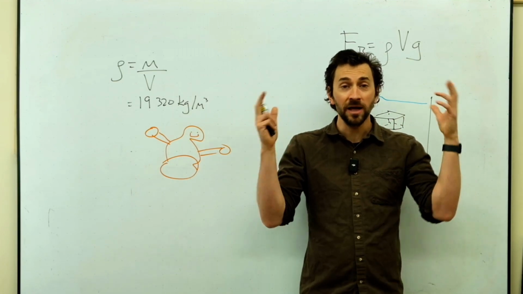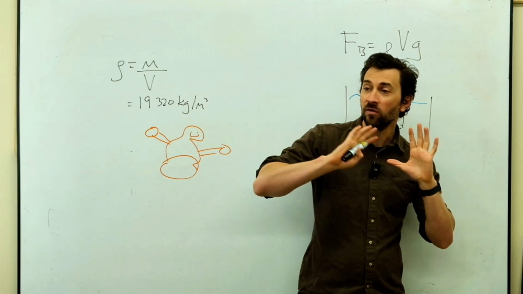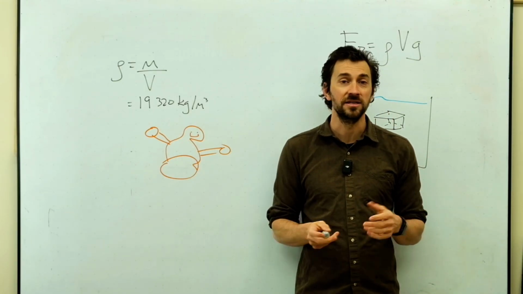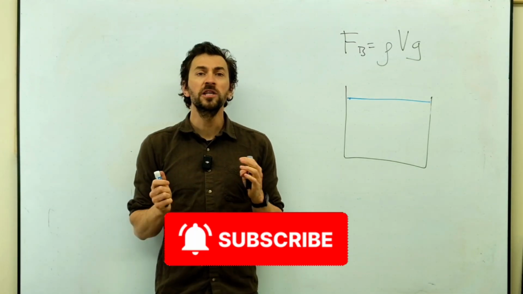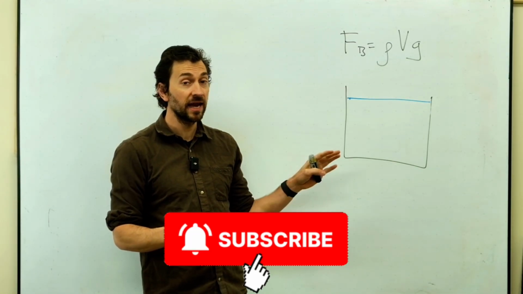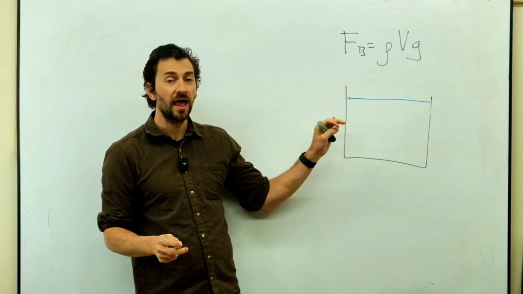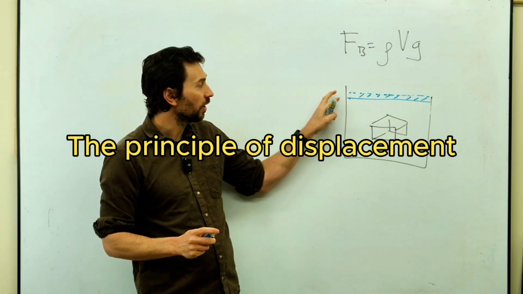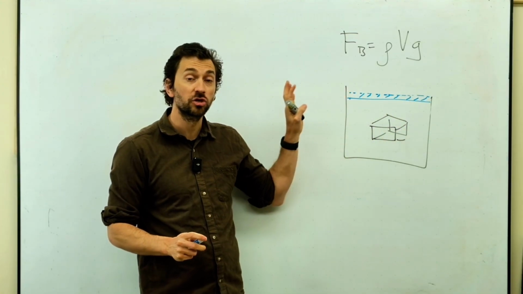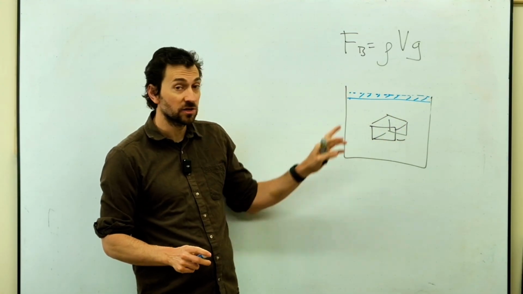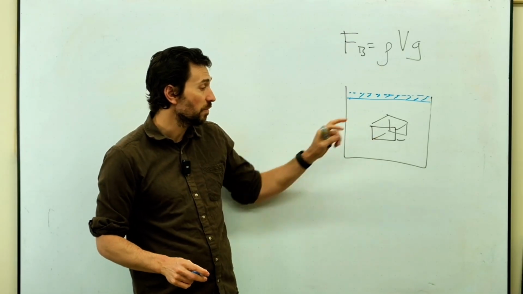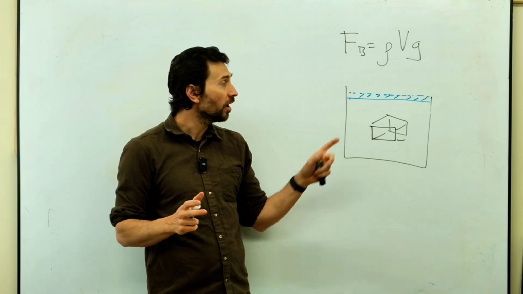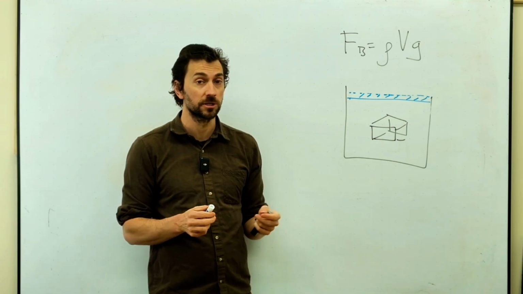And he jumped out of the bath, totally naked, and ran down the street yelling Eureka, which in Greek means I have found it. That is, I found the answer. So the principle of displacement is like this. If I have a tank of water and the height of the water is like that, I then throw in a block. So this new height for the water, that little disc there, will have a certain volume. The volume of that disc will be exactly equal to the volume of the block, because the block is displacing the water. Okay, so this water that's being displaced causes an upwards force.